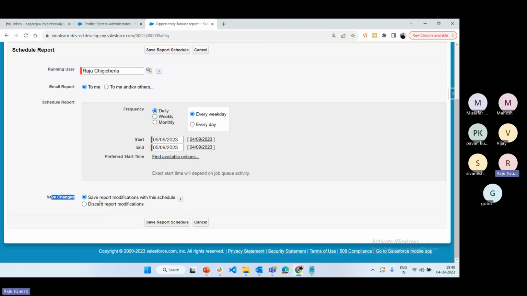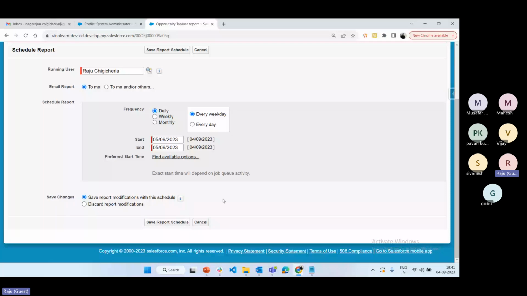And here save changes, save the report modification with this schedule, or discard the report modification. In case anyone is going to modify any reports during this schedule, then it will save the modification. If you select the second one, suppose someone modifies the report, the details are not considered, the details are not saved. Okay, that is the meaning. Better you can save the modification so that they will get the latest details.